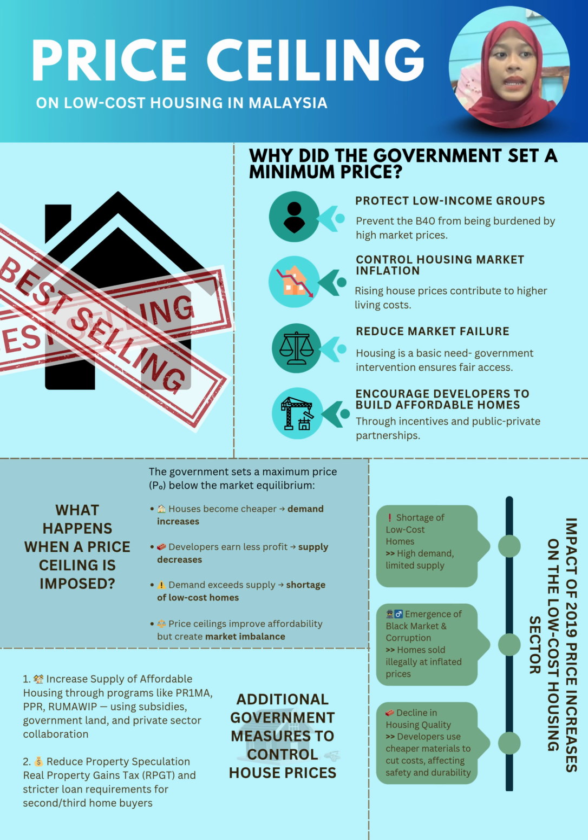So while price ceilings help make housing more affordable, they also disturb the natural balance of the market. Without enough supply, affordability alone isn't enough. That's why price ceilings must be supported by other actions like increasing housing stock, offering incentives to developers, and controlling speculation to make sure the original goal of affordability is truly achieved.